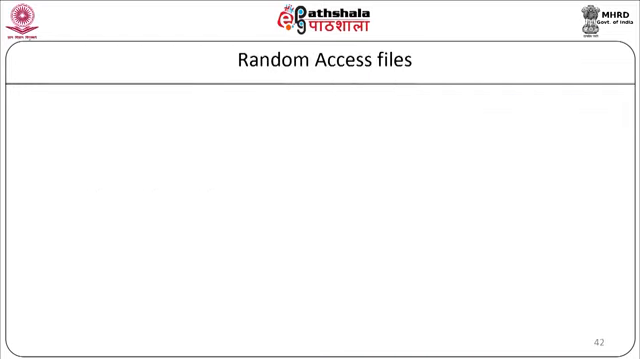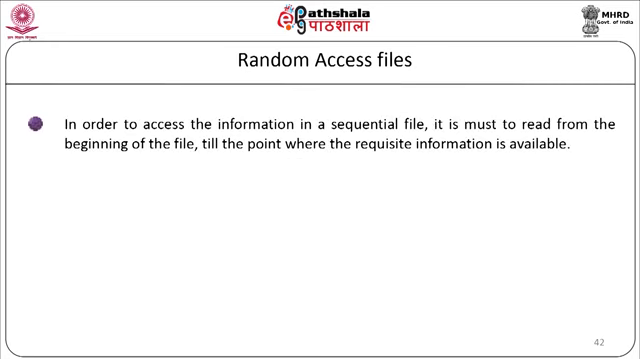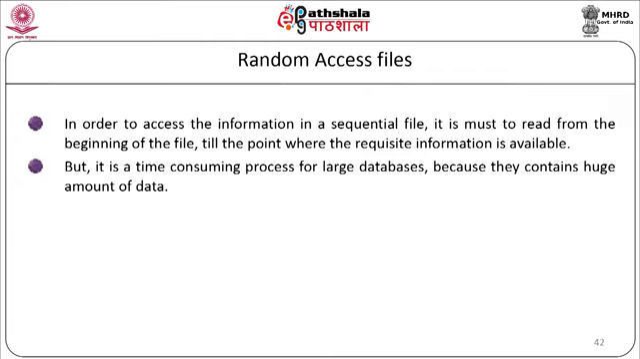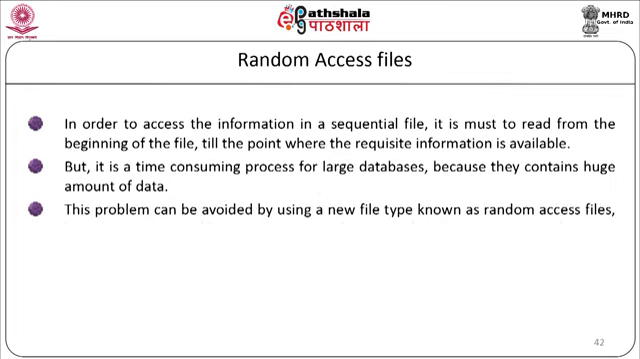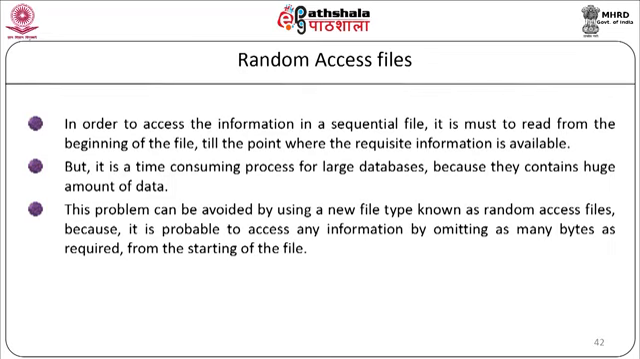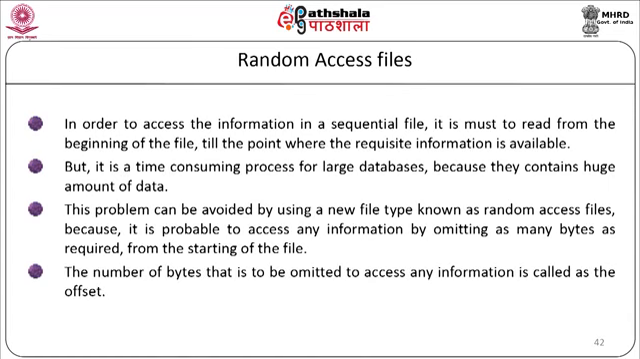Random access files. In order to access the information in a sequential file, it is a must to read from the beginning of the file till the point where the required information is available. But it is a time consuming process for large databases because they contain huge amounts of data. This problem can be avoided by using the new file type known as random access files. It is possible to access any information by omitting as many bytes as required from the start of the file. The number of bytes that is to be omitted to access any information is called an offset.